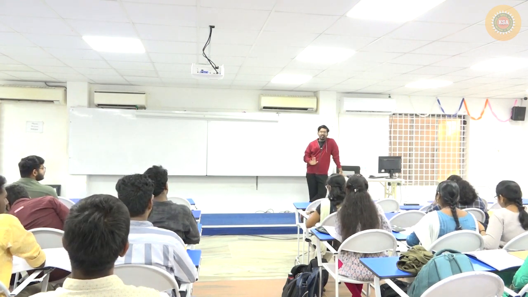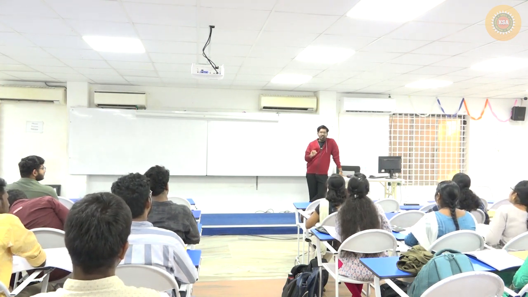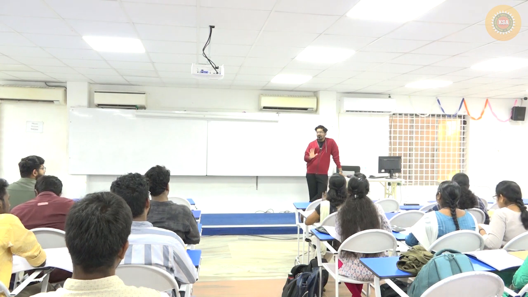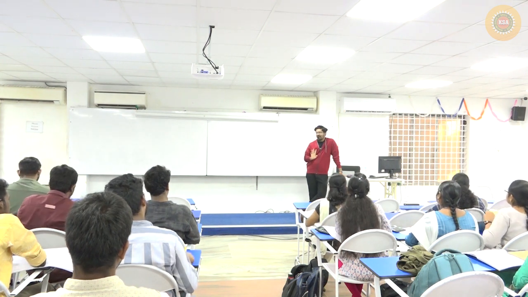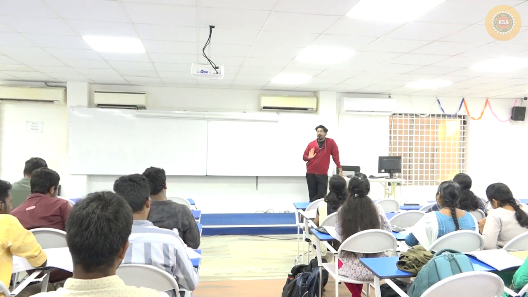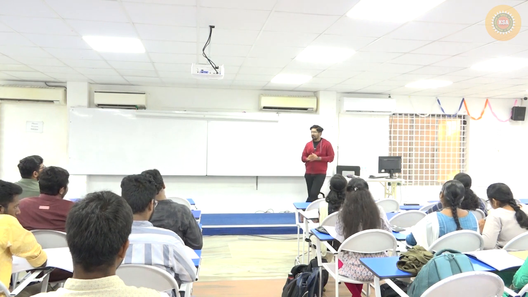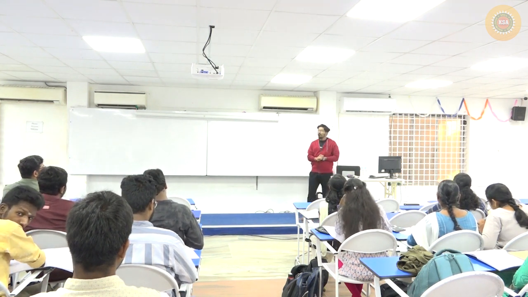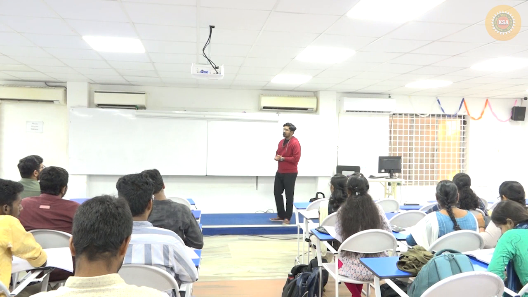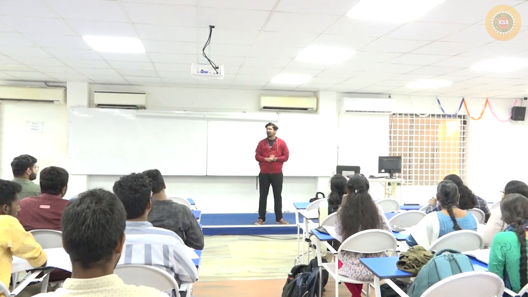So we'll start the class. Cost of capital is one chapter that conceptually we completed. Problems are pending, correct? And capital structure is the next chapter that we are going to start. Now when we talk about cost of capital, what do you think it is?